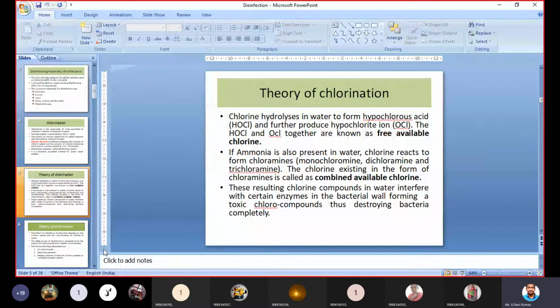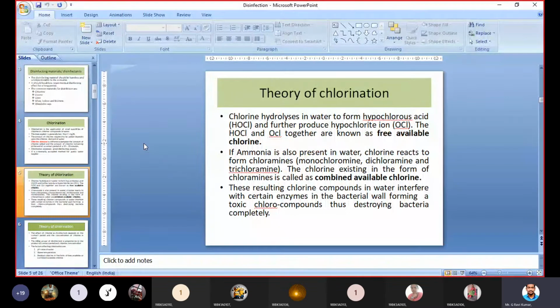These resulting chlorine compounds in water react with certain enzymes in the bacterial wall, and then they form some toxic compounds within the wall of the bacteria or within the enzymes of the bacteria, and then they destroy the bacteria. It means they will kill the bacteria completely.